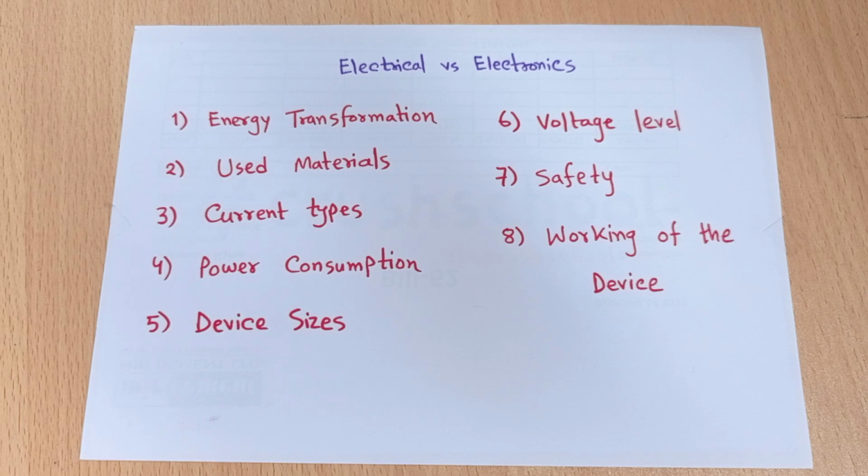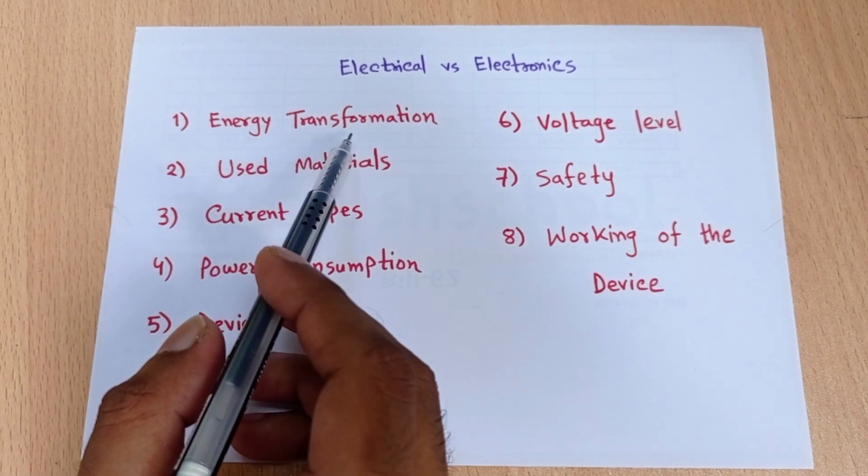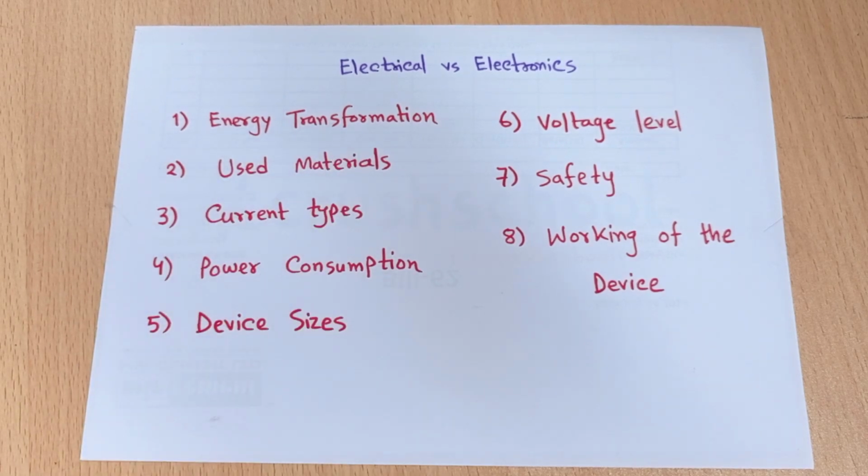Suppose we are using electrical energy, so we can easily convert it to mechanical energy, heat energy, sound energy or air energy and so on. So when we use a device which can easily transfer the energy from electrical to mechanical, this is called an electrical device. So the energy transformation is only applicable for electrical devices.